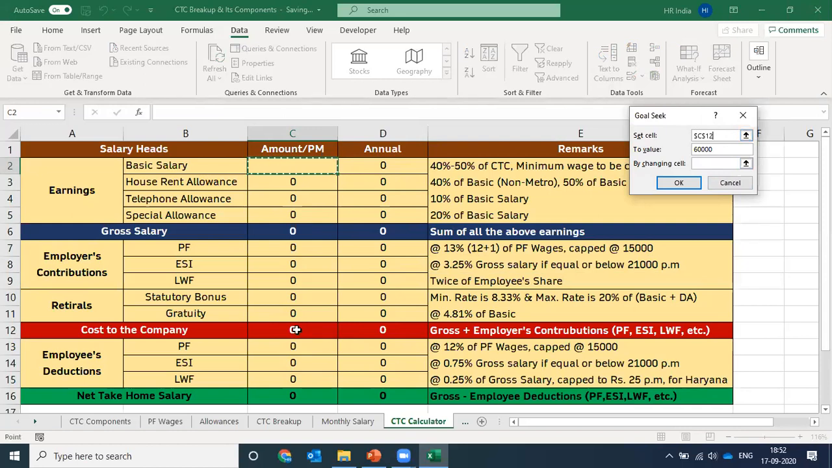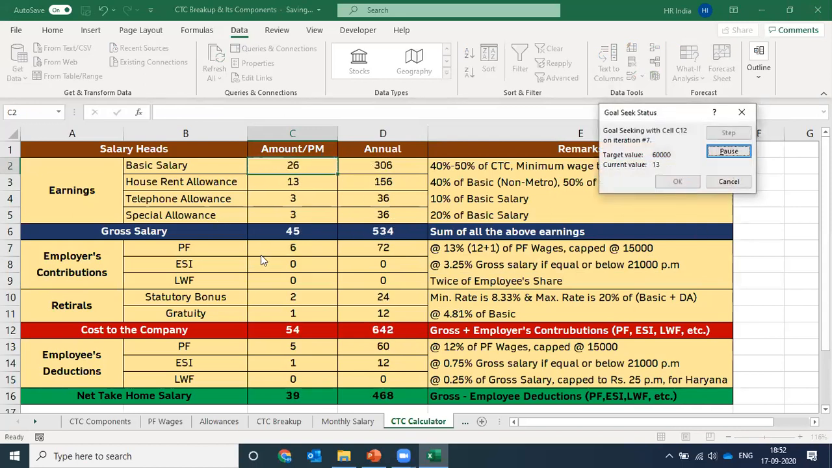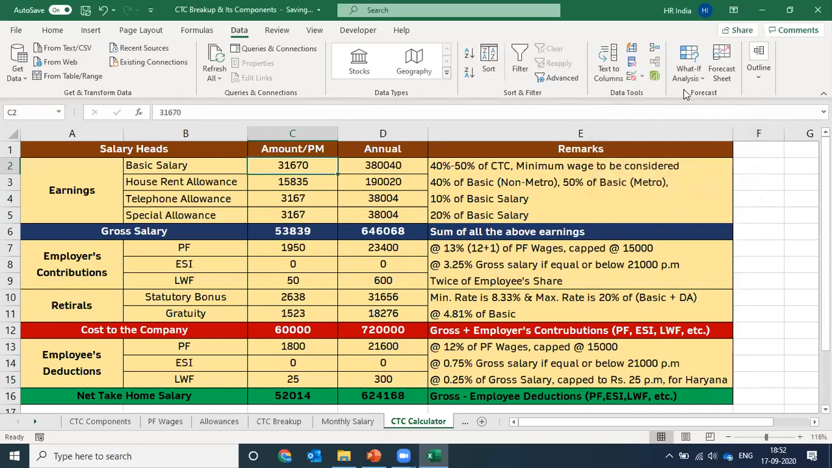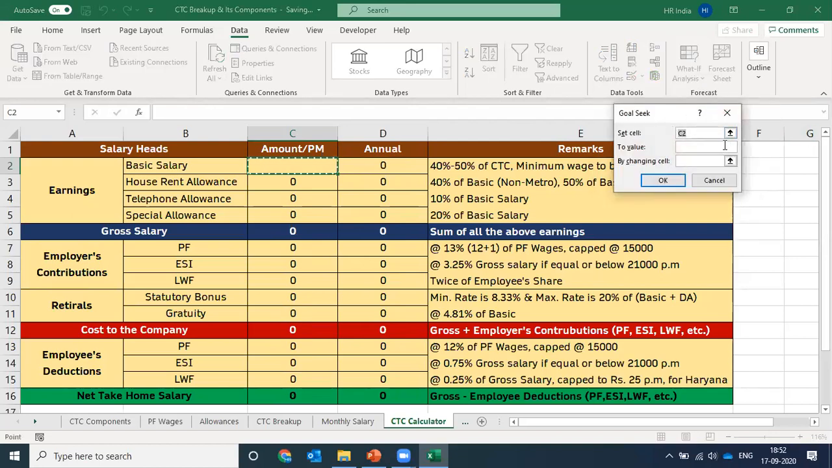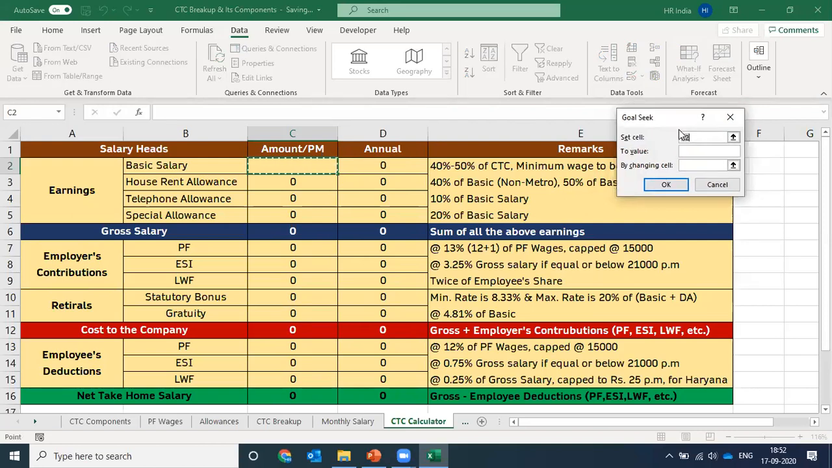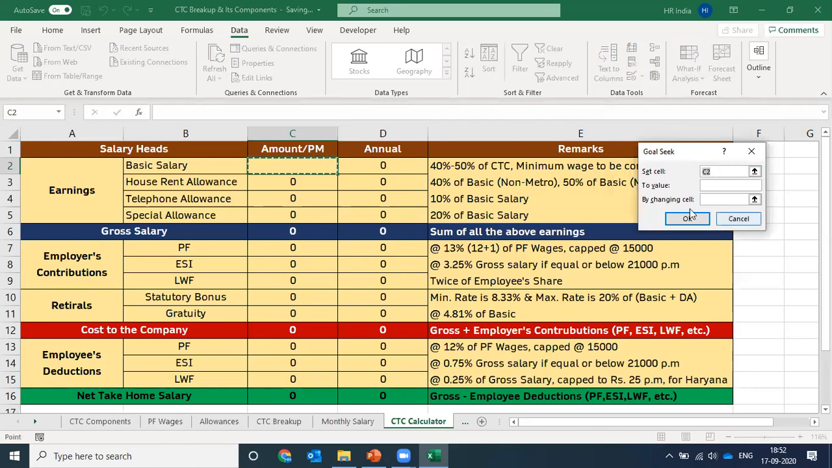Set a cell here. In this cell, I want my outcome of 60,000 CTC and I want to assign the basic salary for the calculation. Press OK. See, the calculation is being done and it's done. Now let's take an amount, some odd figure that is not usually offered to any employee, to check if it can calculate that odd figure CTC structure correctly or not, right?